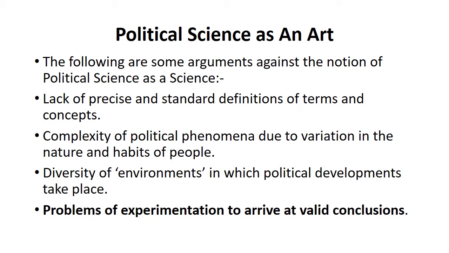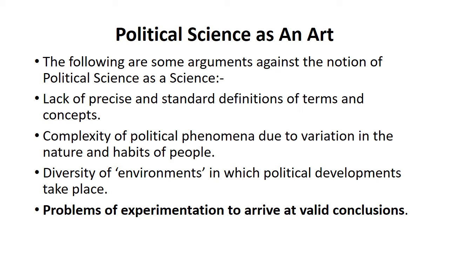The third argument is that there is diversity of environments in which political developments can take place. That means that different political developments take place in different environments, so it actually affects the political system of these environments. In other words, the diversity of environments in which political developments take place leads to some sort of vagueness, some sort of ambiguity, some sort of unclearness in the political activities of that place. So this argument also states that political science is an art rather than a science.